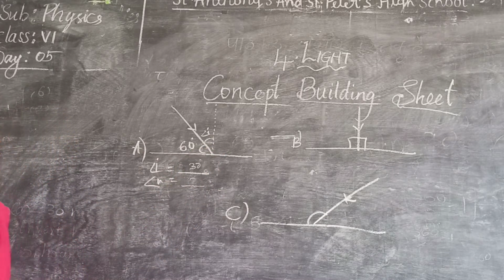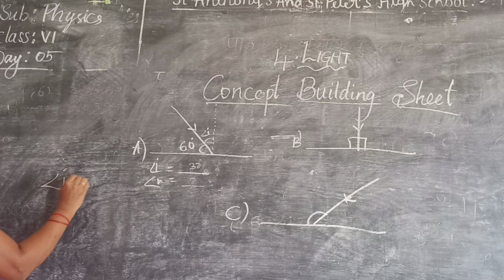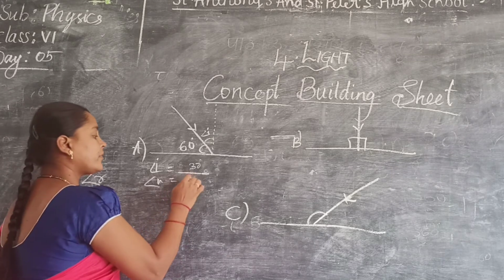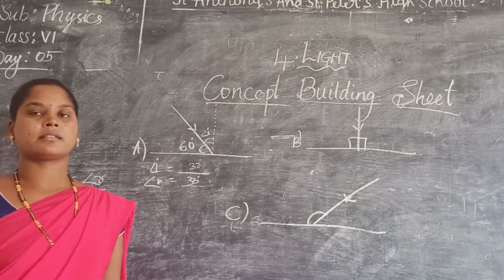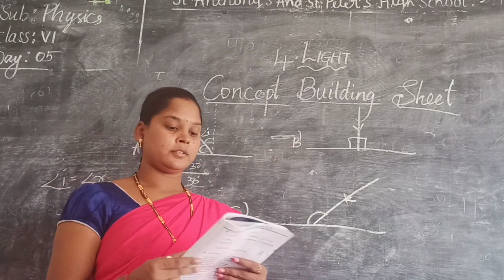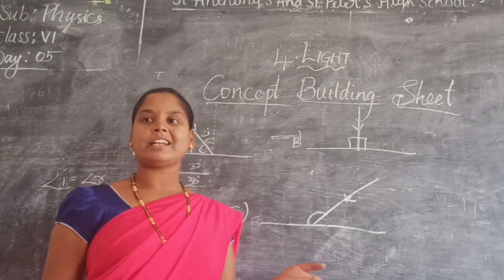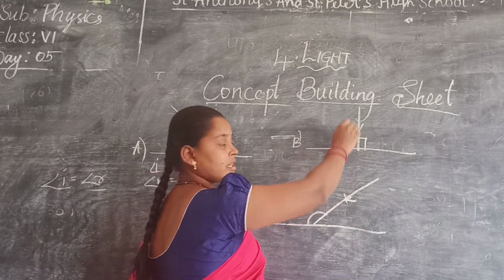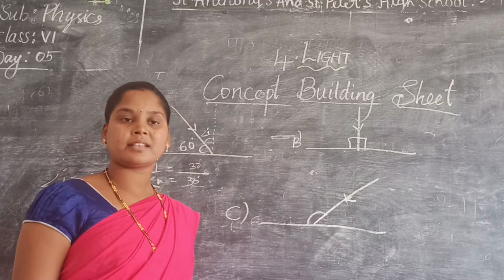Angle r is equal to how much then? 30. Always angle i is equal to angle r, no? Incident angle is 30, so reflected angle, angle r, is also 30 degrees. Clear? For this, 90, that means it is 0. Nothing is there here. It is a straight line, normal line. Yes, normal means 0.